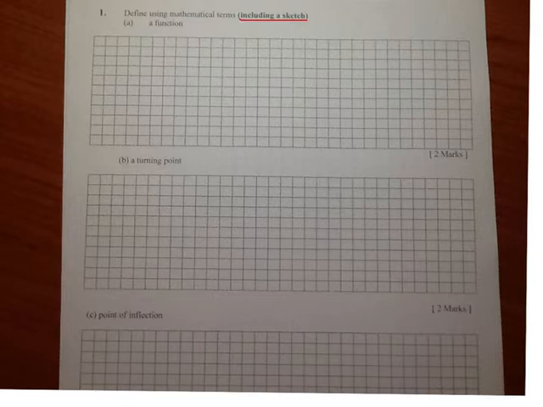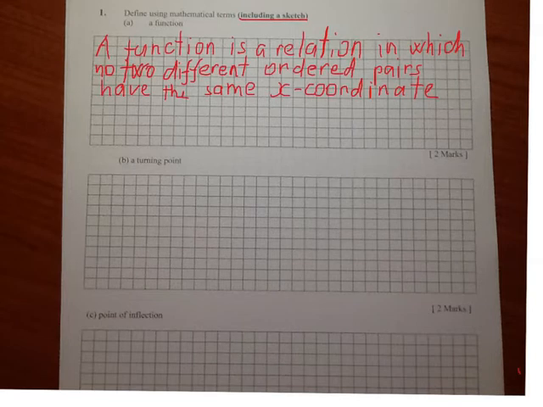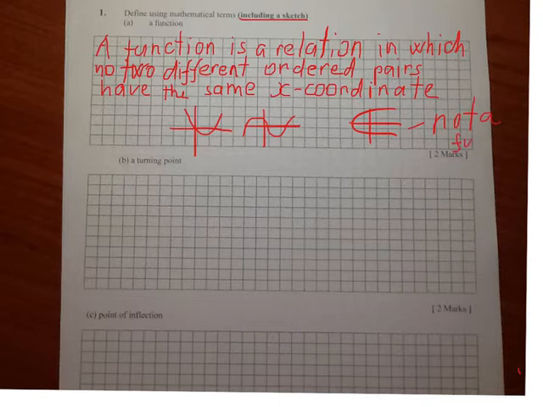So let's write it down. After writing the definition, we need to sketch the graph. So the function will look something like this, but definitely this one is not a function. Not a function. Okay, so not this one. These two are functions. So this is a little sketch for functions.